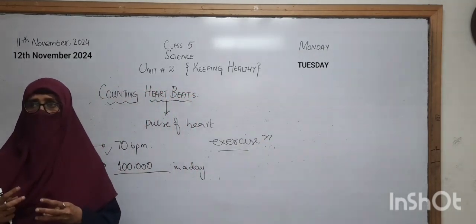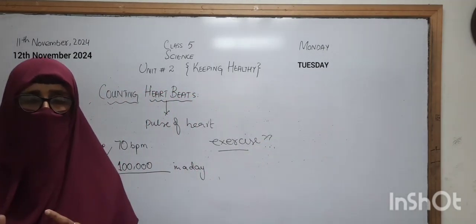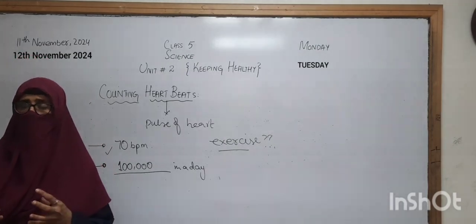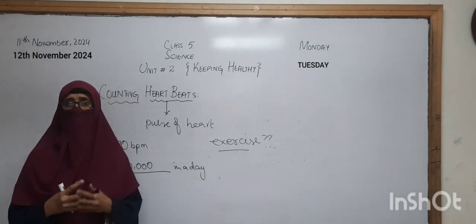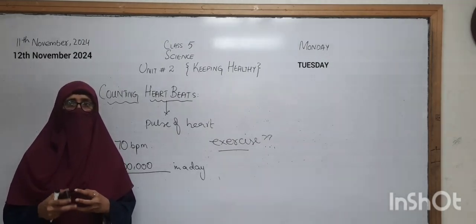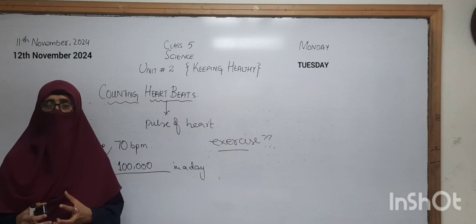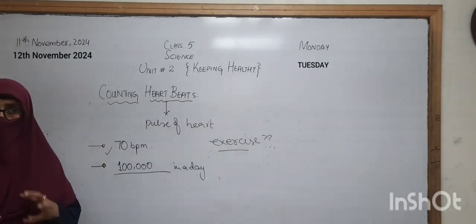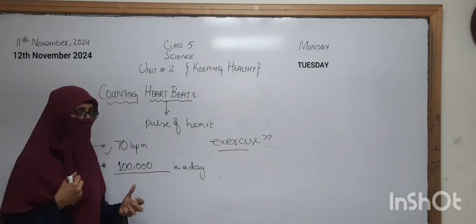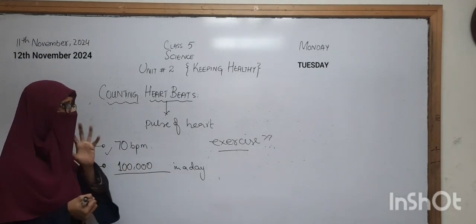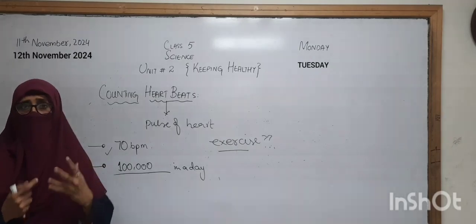When you play and come back, you have enjoyed a lot, and when you come to the class, you are out of breath, taking long breaths. When you are playing, your muscles are moving very fast. When your muscles are moving very fast, your heart also has to work very fast.